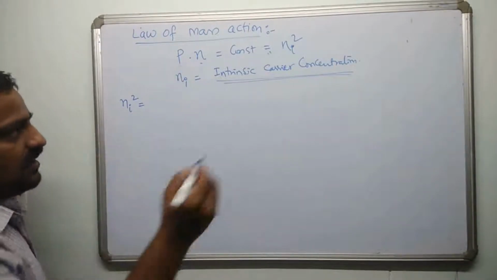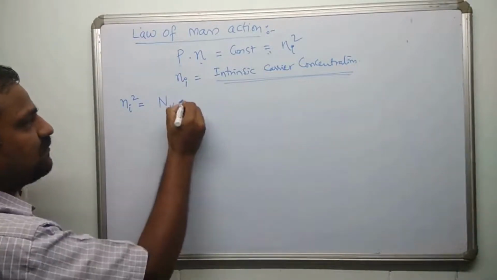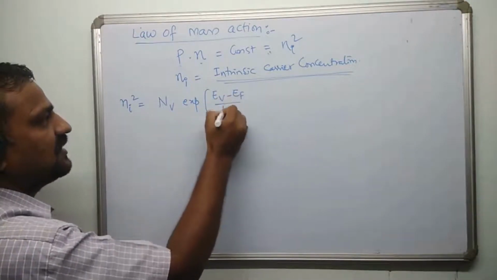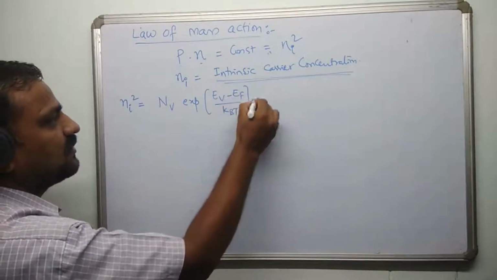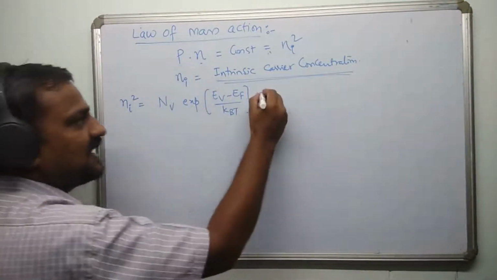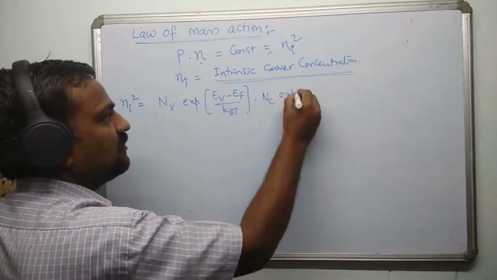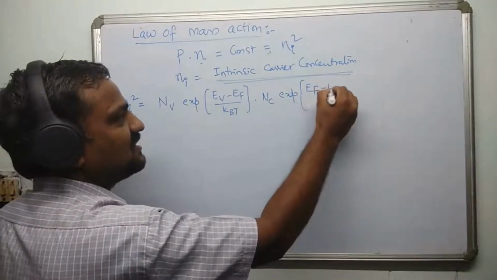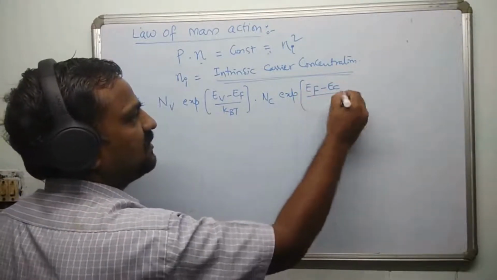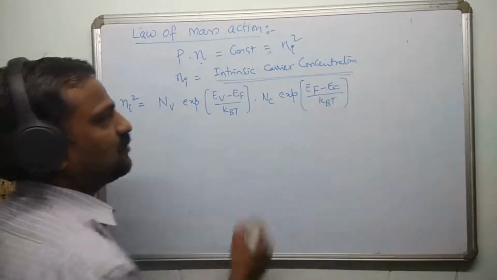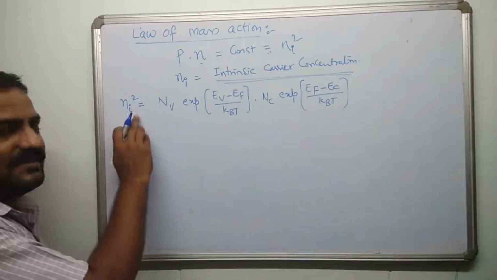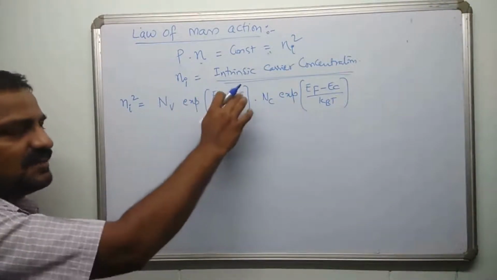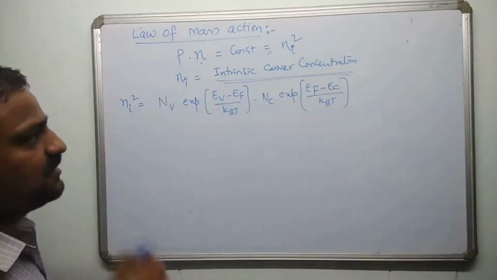What is P? Already we have derived that as Nv exponential of (Ev minus EF) divided by kBT, right? Now multiplied by N. N is nothing but Nc exponential of, easy to remember, here it is Ev minus EF, there it is going to be EF minus Ec. These are quite opposite, right? Divided by kBT. If you can remember one, you can proceed with the other. Easy to remember. If you are writing this P, Nv starts with Ev, Ev minus EF, that is going to be the opposite of this. Right? This is the way to remember.